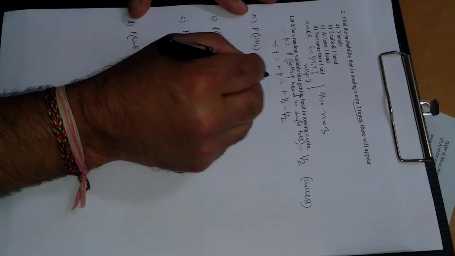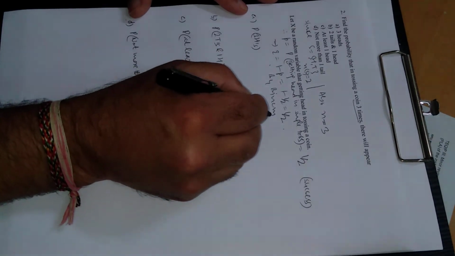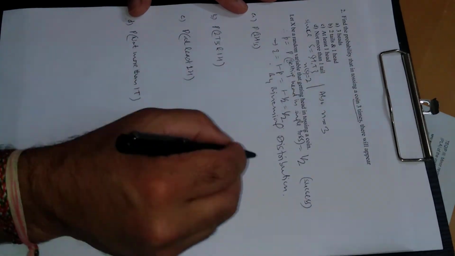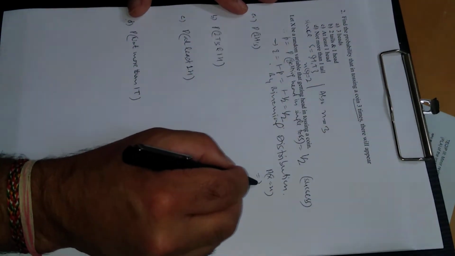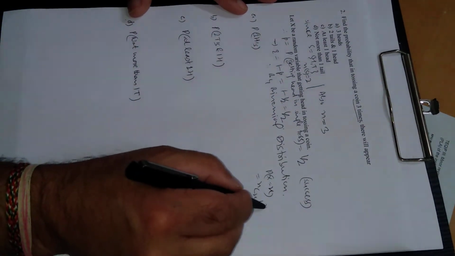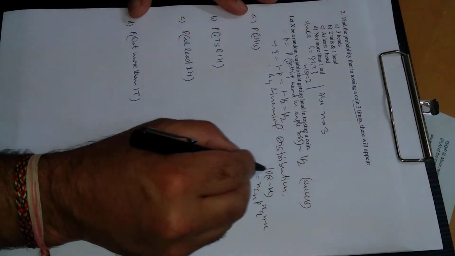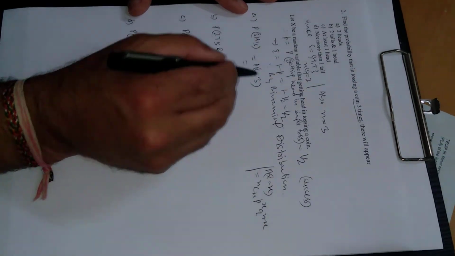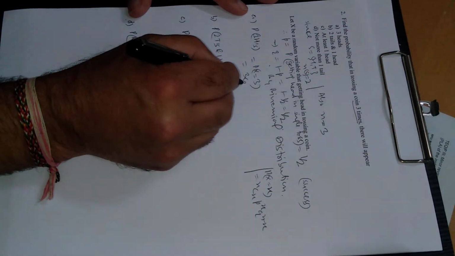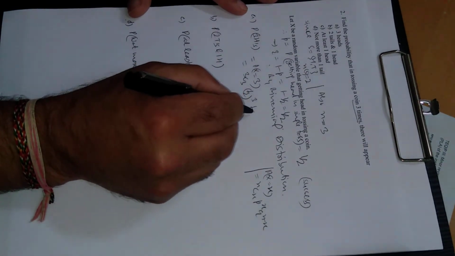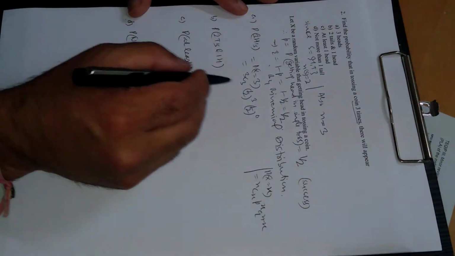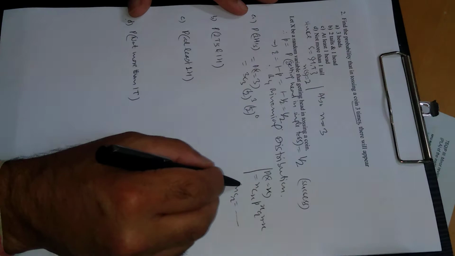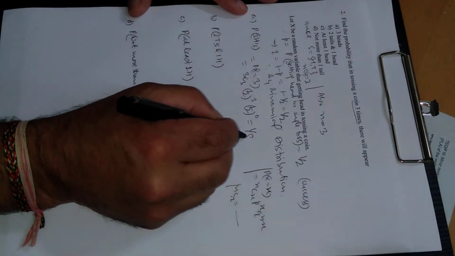Again, therefore, use the binomial distribution formula. P of x is equal to n c x p raised to power x, q raised to power n minus x. Use this result. 3 heads means exactly x is 3, P of x equal to 3. So n is 3 and x is also 3: 3c3 half raised to power 3 and half raised to power 0. On simplification, using the formula for nCr, this will come out to be 1 by 8.